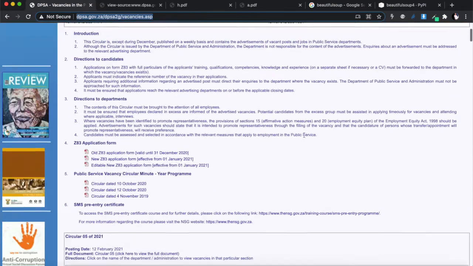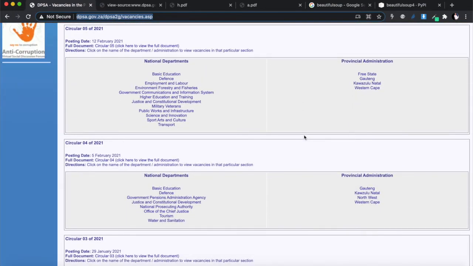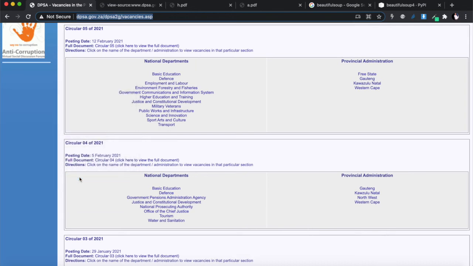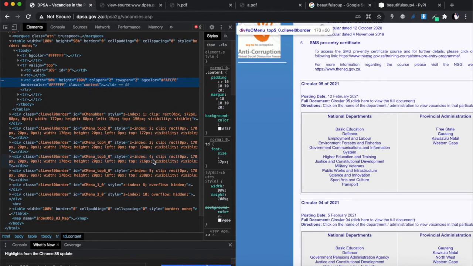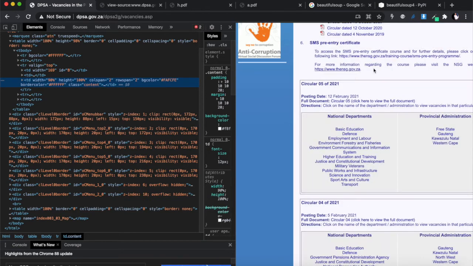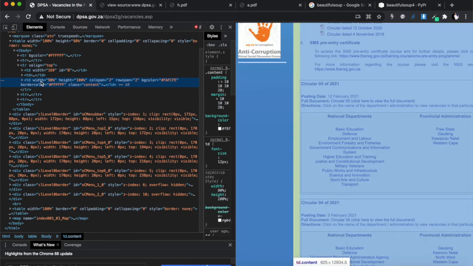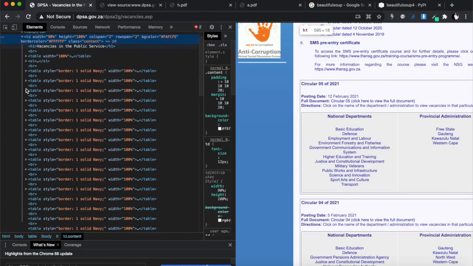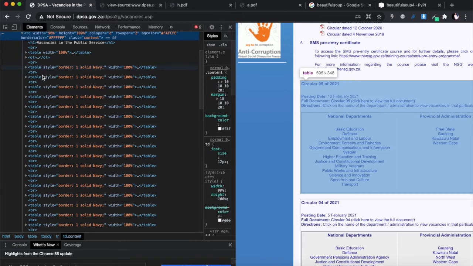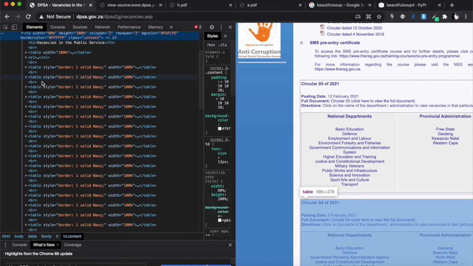If you want to make sure that's exactly what's happening, have a look at my web scraping tutorial. You can right click on the page itself, and instead of view page source, go to inspect. As you hover over a certain part on the inspect side, you will see it being highlighted, so that you know what part of the HTML you're looking at. I'm hovering over there, and it looks like that whole body is in there. You can open it up, and inside you will see all your tables. This is table style border navy, the first table, and then you have the second one, the third one and fourth.